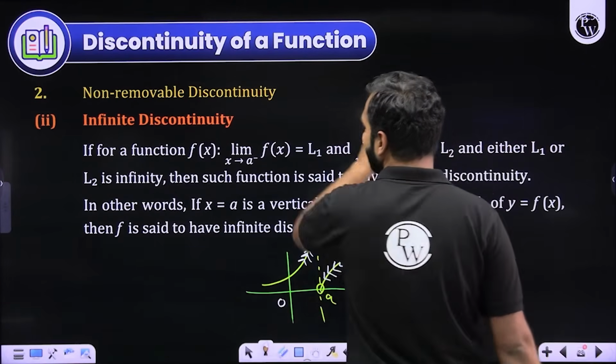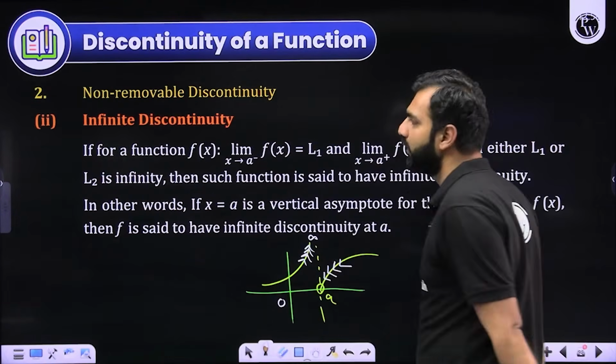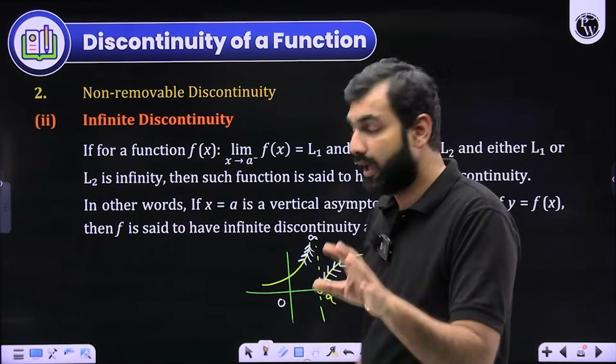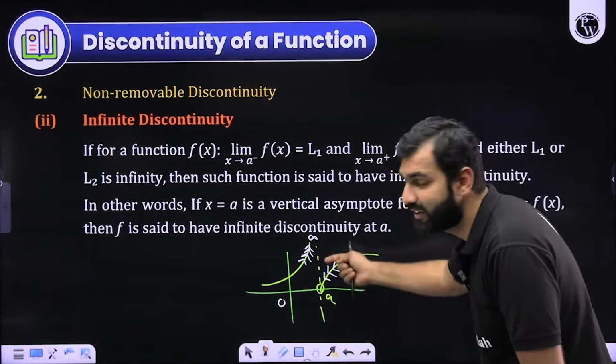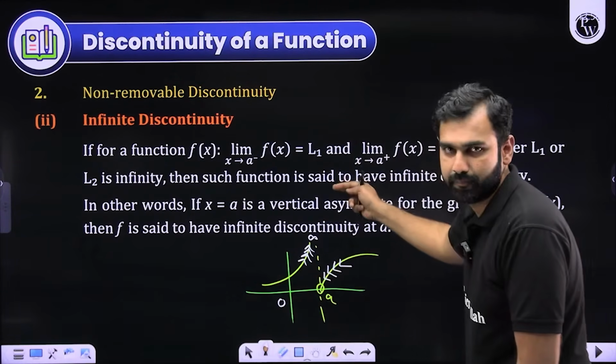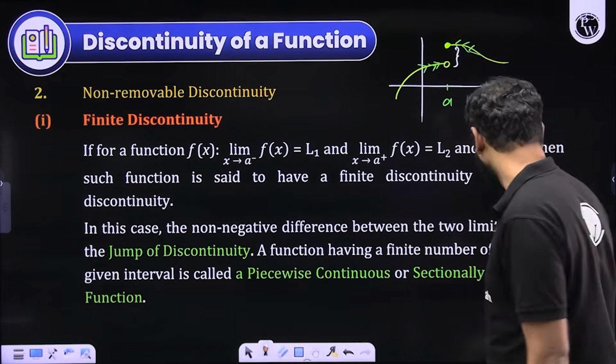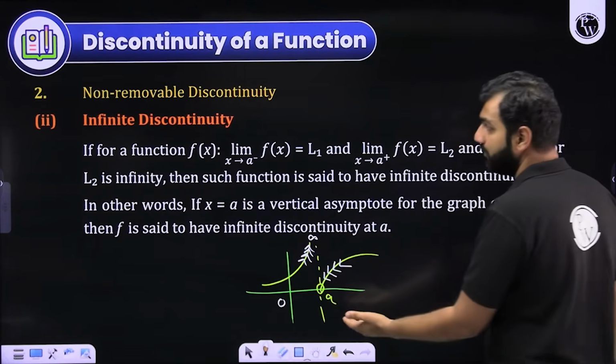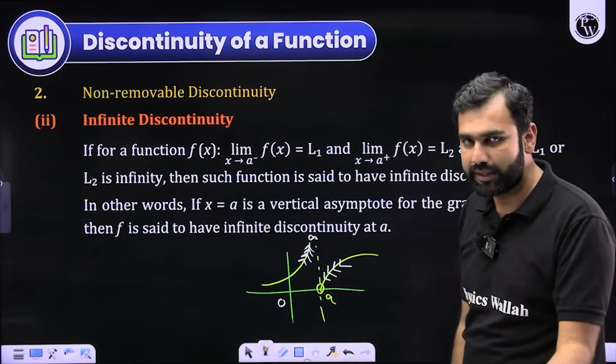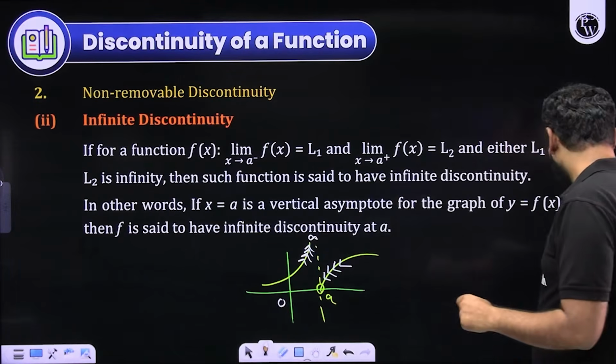This is again a non-removable discontinuity. And being more specific, this is an infinite discontinuity because the jump is infinite. In the previous case, the jump was finite. I could measure that jump, but now this is an infinite jump.